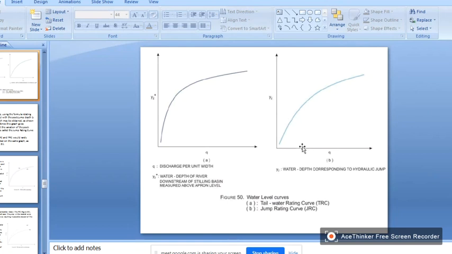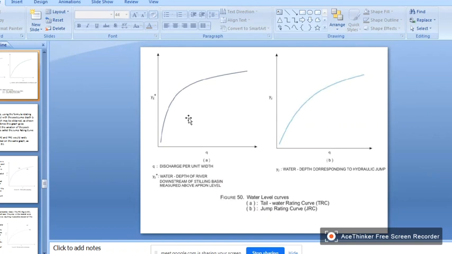In general, these will not be the same. Y2 star is the tailwater depth, and Y2 is the post jump depth. If you see in textbooks, they give different nomenclature, they may say D1, D2 or Y dash or Y1, something like that. But remember, this is the tailwater depth, and this is the post jump depth.